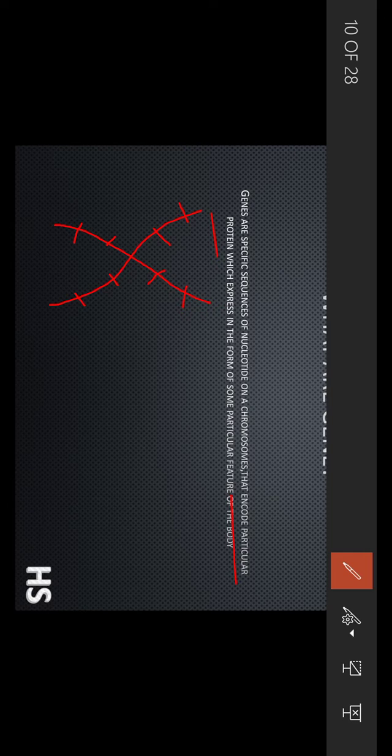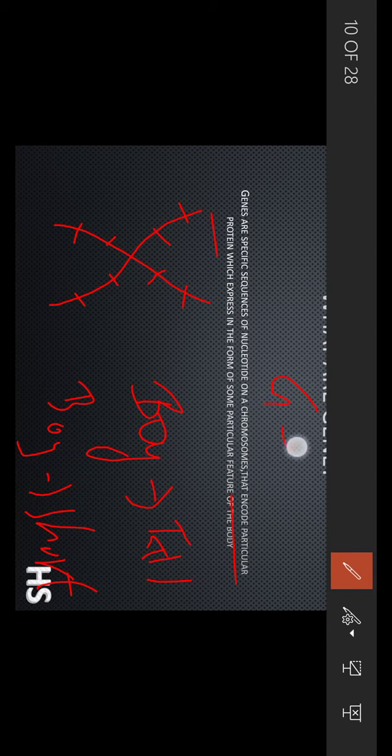What does that mean? See, if a boy or girl is quite tall, their height is quite tall. So how is it possible that a boy is tall and the other boy in your class is very short? Why is there a difference between those two boys? One is very tall and the other one is very short. This difference in height is due to the presence of the genes, which we get from our parents.